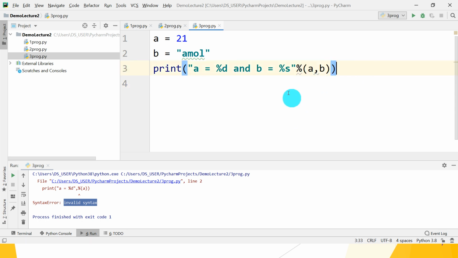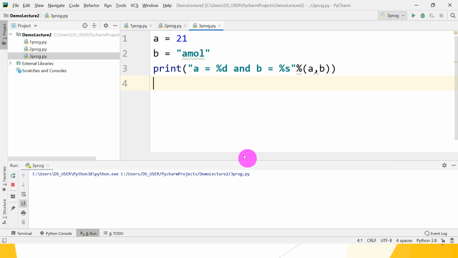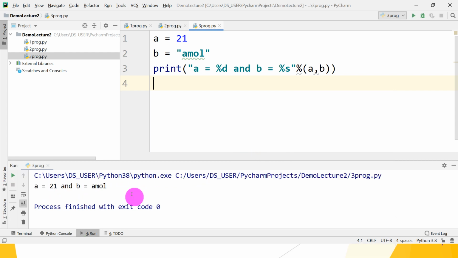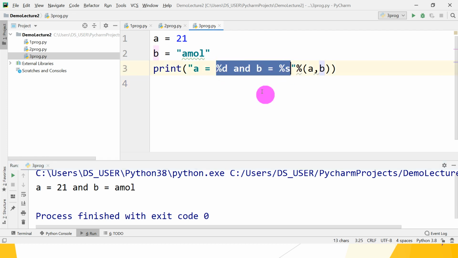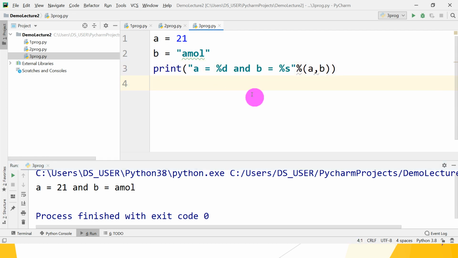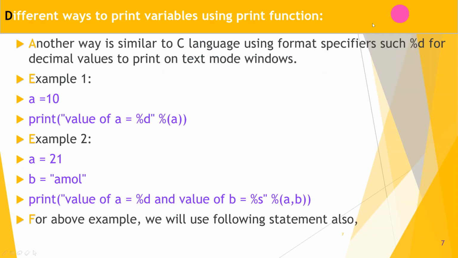Now let's run the program and check whether it works or not. Yes, it gives you proper output. A is equal to 21 and b is equal to Amol. Yes. Okay, so we can display any two variables' values using format specifiers inside the print function.